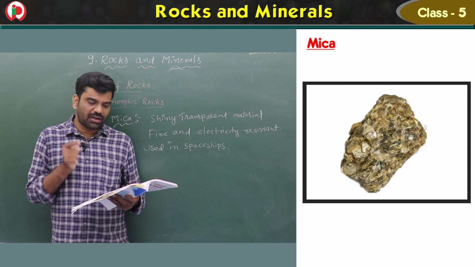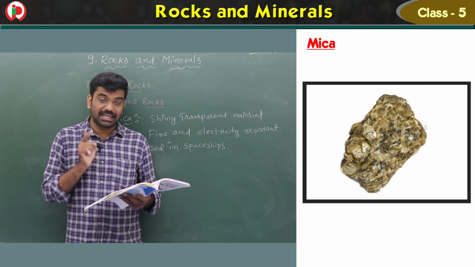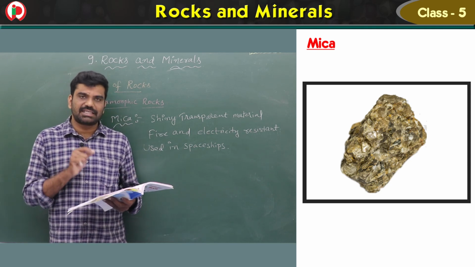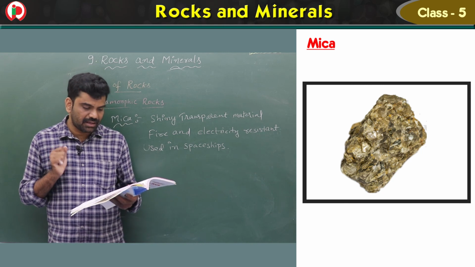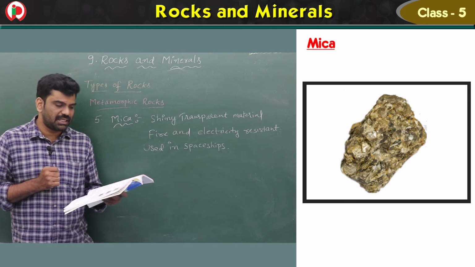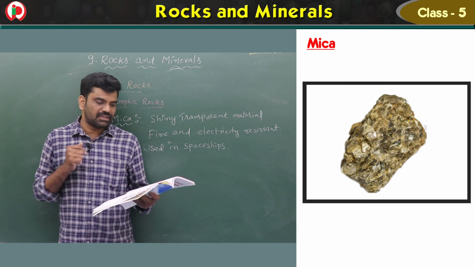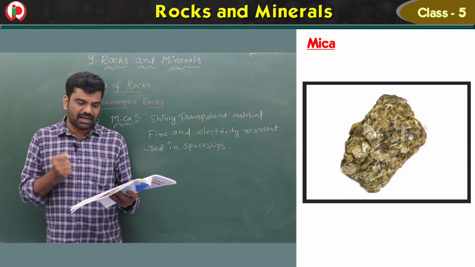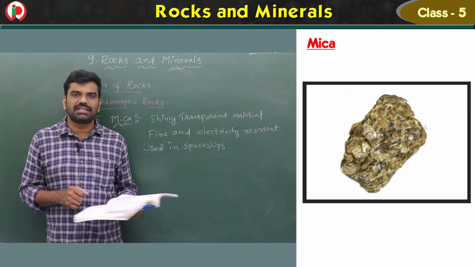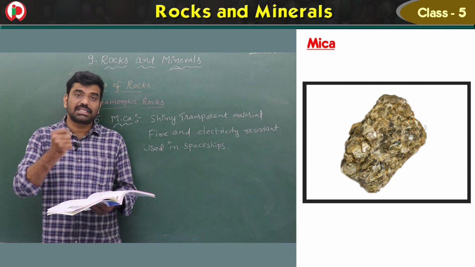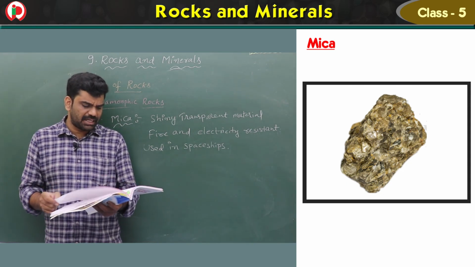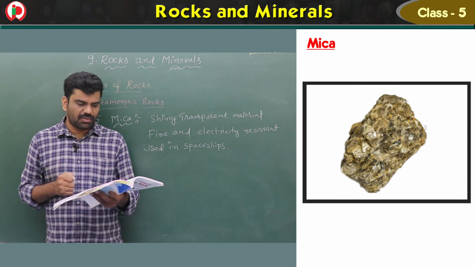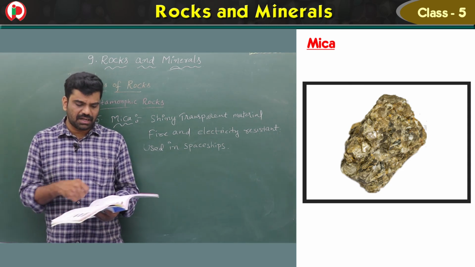Gneiss is a metamorphic rock of granite. It has light and dark bands called streaks. Polished gneiss can be used as tiles for flooring. Mica is a shiny transparent material found in thin layers. It is used in many appliances where heat and current are involved. It is fire and electricity resistant. It is used in spaceships. So with this we have completed. The first one is igneous rocks, the second one is sedimentary rocks, the third one is metamorphic rocks. The next concept is minerals.